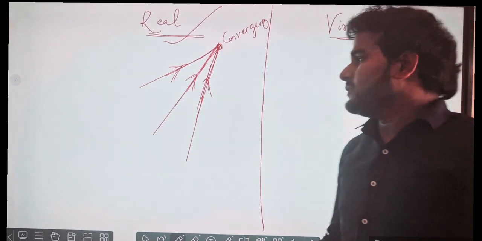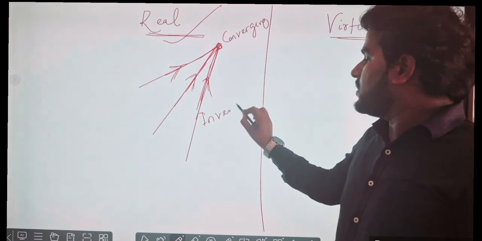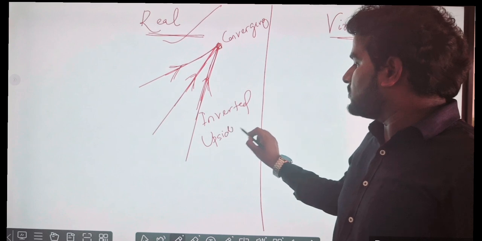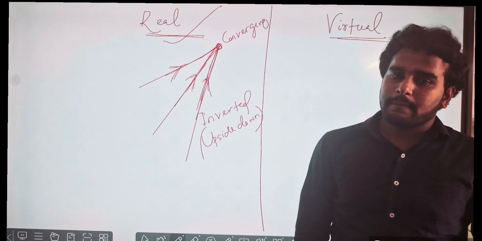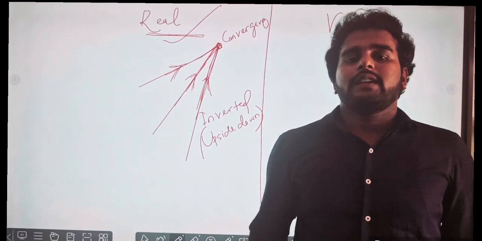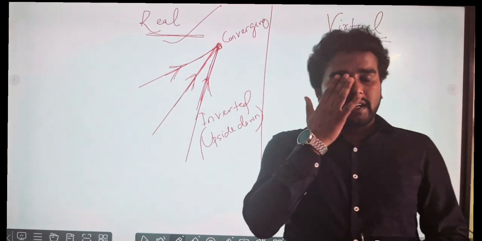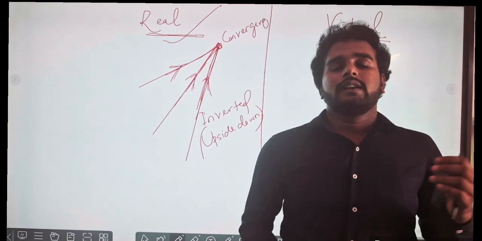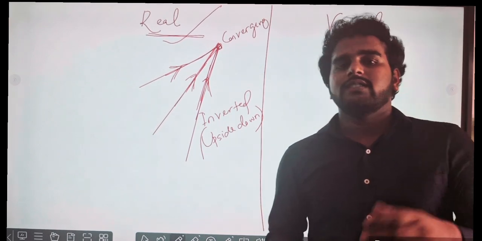But what happens to the real image? Whenever a real image is formed, it is always inverted. Inverted means upside down, which means the feet will be up and the head down. When I am observing anything in front of me, a real and inverted image is formed on the retina of my eye lens, and from that retina the optic nerves take the signals to the brain, and the brain again makes it upright. That is the capability of convergence.